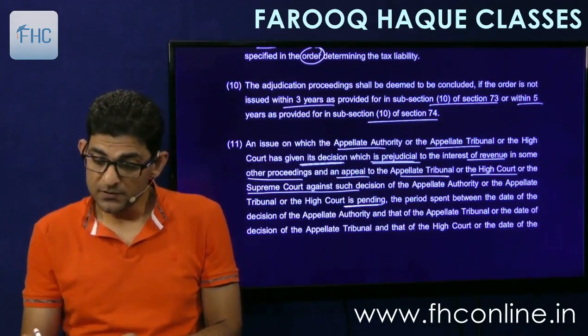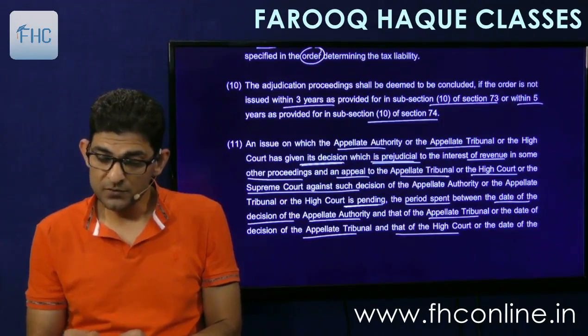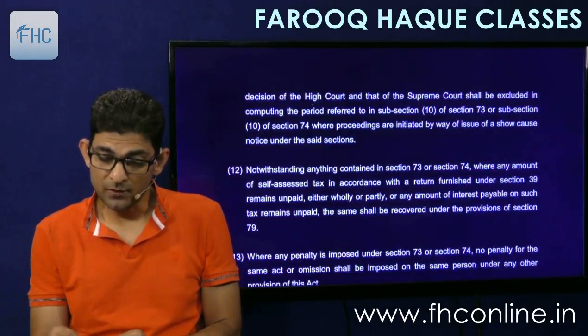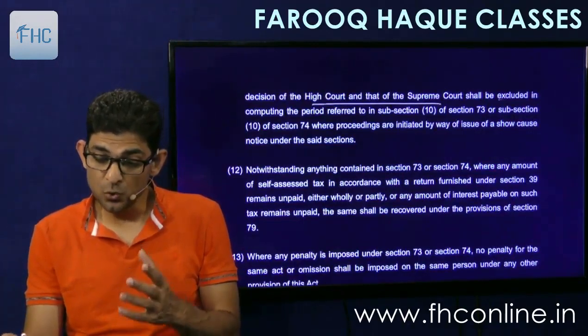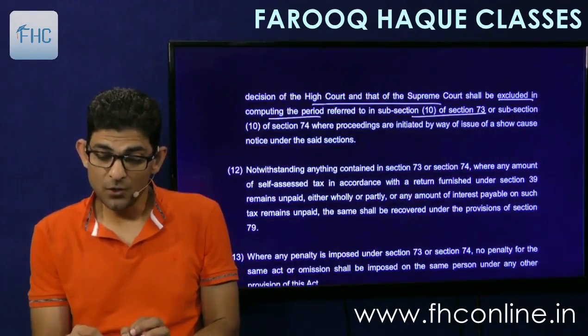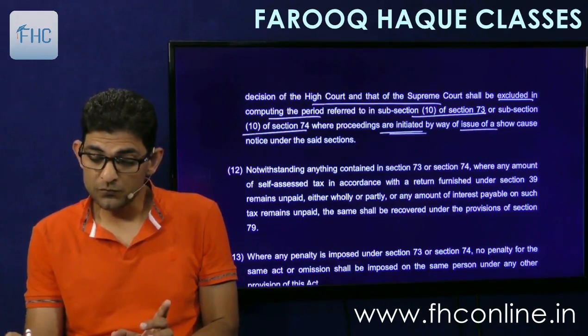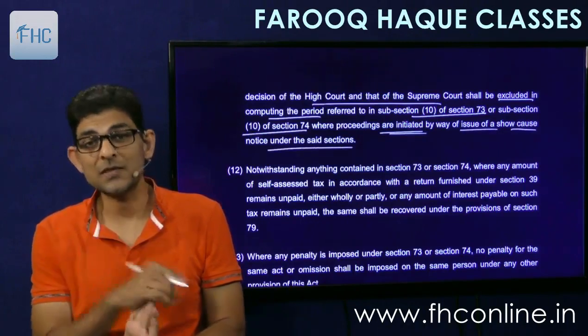The period spent between the date of the decision of the appellate authority and that of the tribunal, or the tribunal and the high court, or the date of passing of the judgment by high court and that of supreme court, shall be excluded in computing the period under 73 or 74 where proceedings are initiated by way of issue of show cause notice under the said sections.